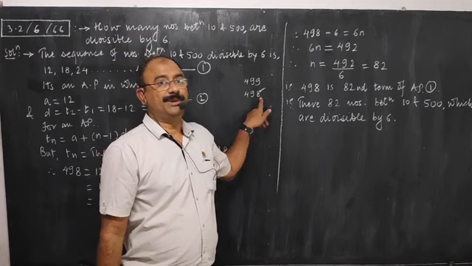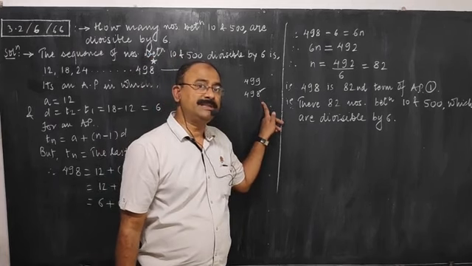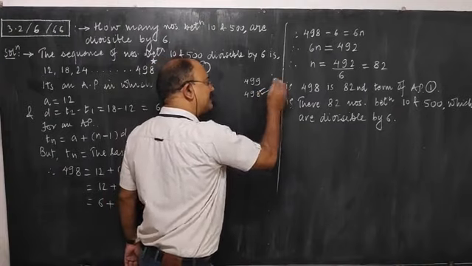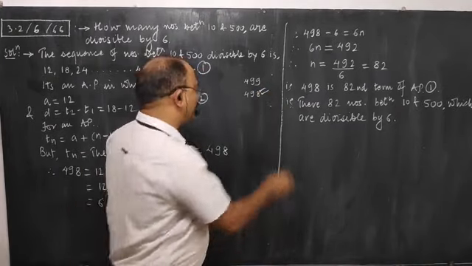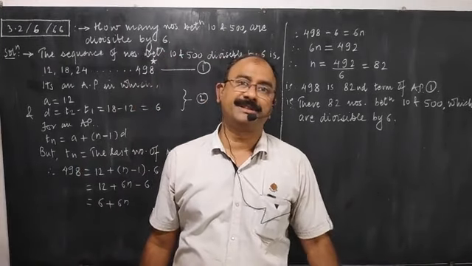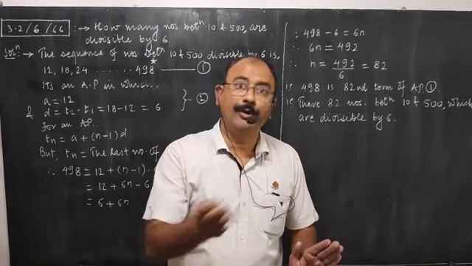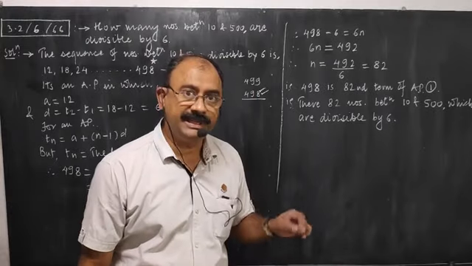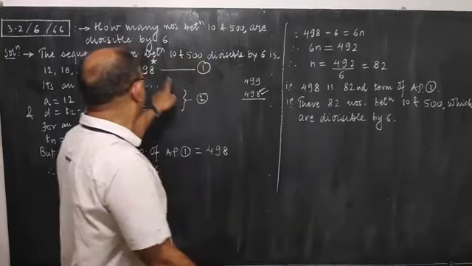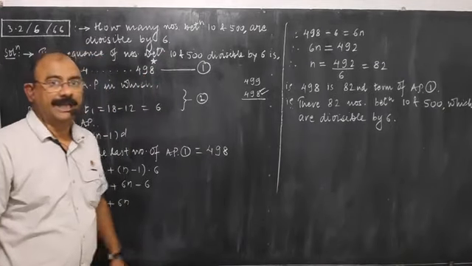Yes, it is divisible by 3. Therefore, this complete number is divisible by 3. So, it is divisible by 2 as well as by 3. Therefore, this is the last number before 500 which is divisible by 2 and 3, hence by 6. So therefore, we have written the last number as 498.